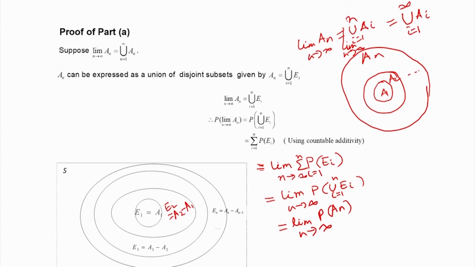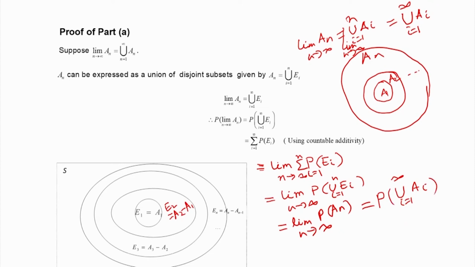Of course, A n is the union of the events A i, i equal to 1 to infinity. So, that way we can define this continuity theorem.